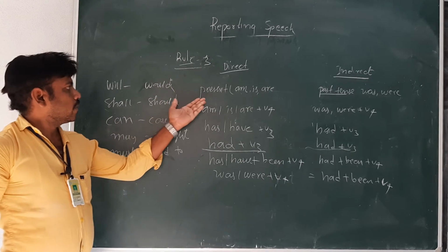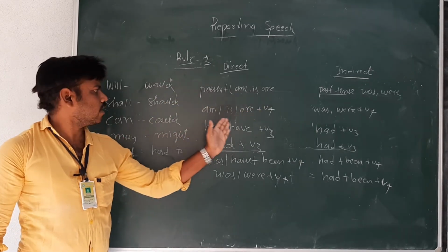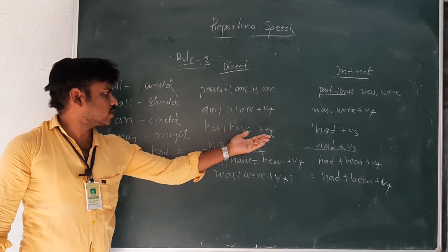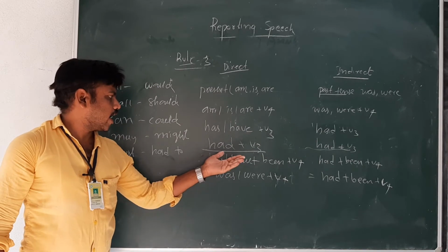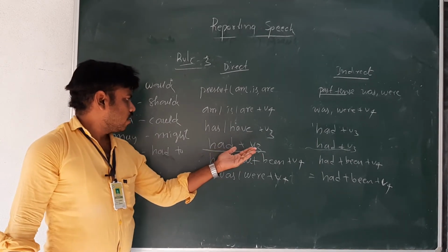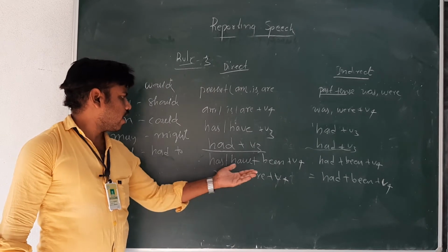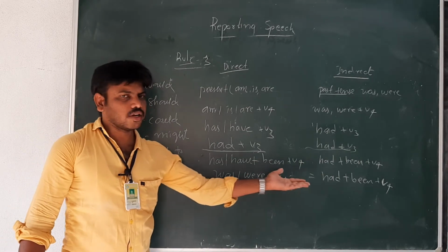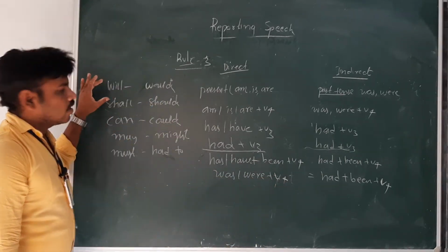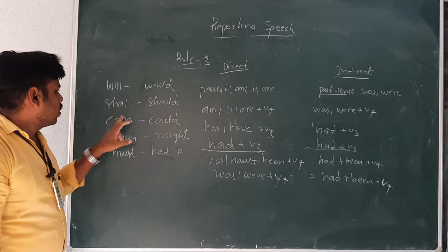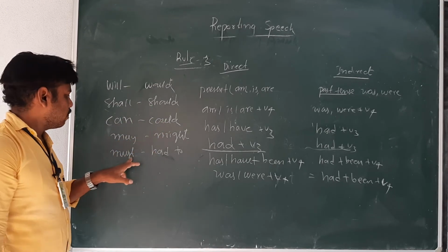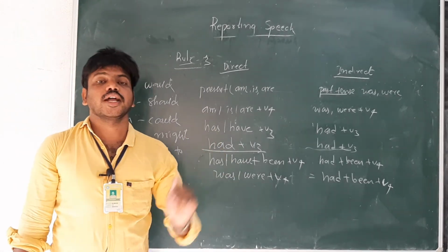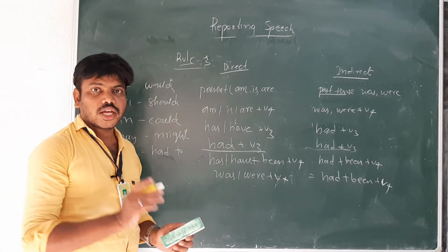Rule number 3, present am, is, or will become was, were. Am, is, or V4 will become was or were plus V4. Has or have plus V3 will become had plus V3 form. Had plus V3 will become had plus V3. Has or have plus been plus V4 will become had plus been plus V4. Was, were, V4 will become had plus been plus V4. Will become would, shall become should, can become could, may become might, must become had to. These are the changes in direct speech to indirect speech.